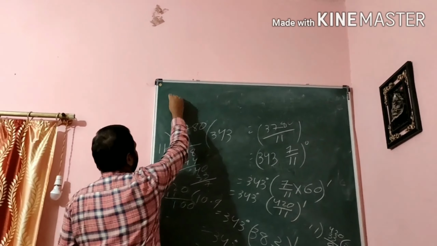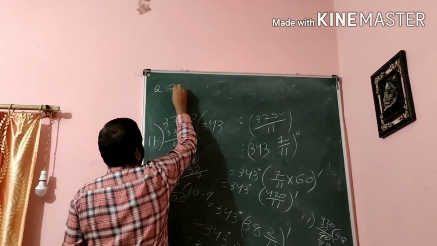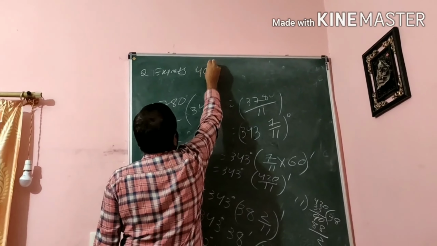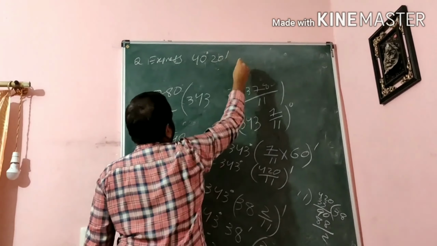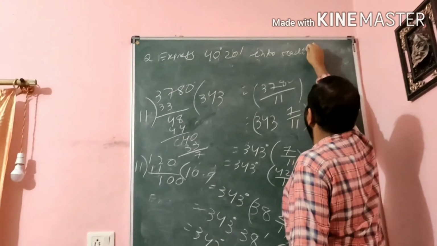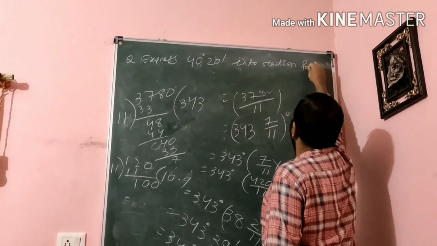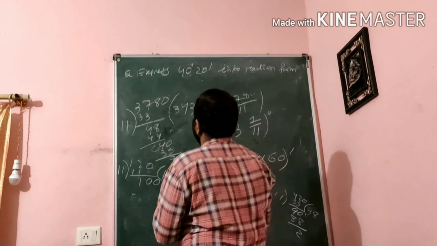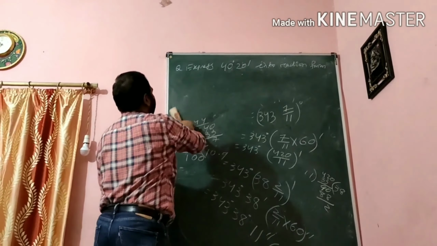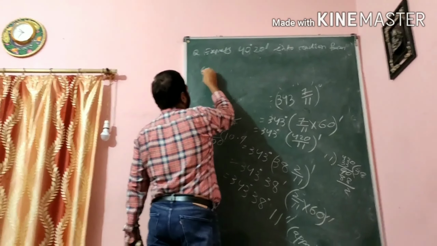Some question is asked to you: express 40 degree 20 minutes into radian form. Okay, you see here. Find the solution. Solution is here.